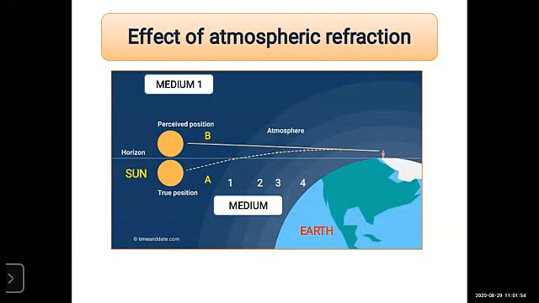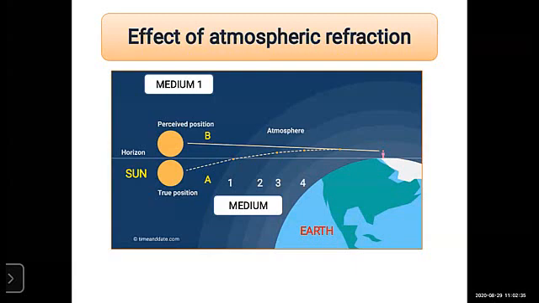When the light rays are refracted by the earth's atmosphere, the light rays are refracted again and again. They are always refracted towards the normal, always bent towards the normal. So light rays refracted by the earth's atmosphere is called atmospheric refraction.